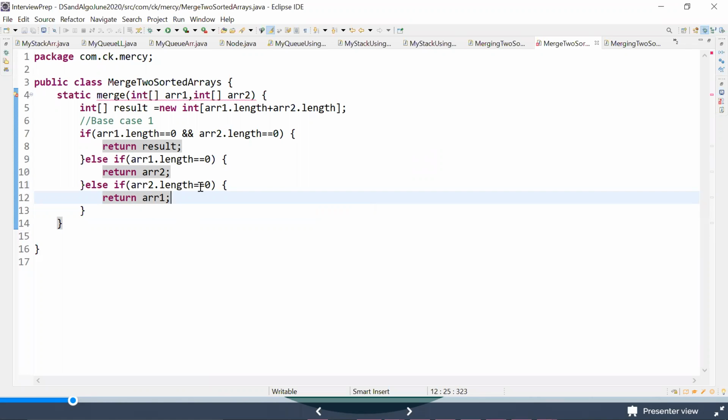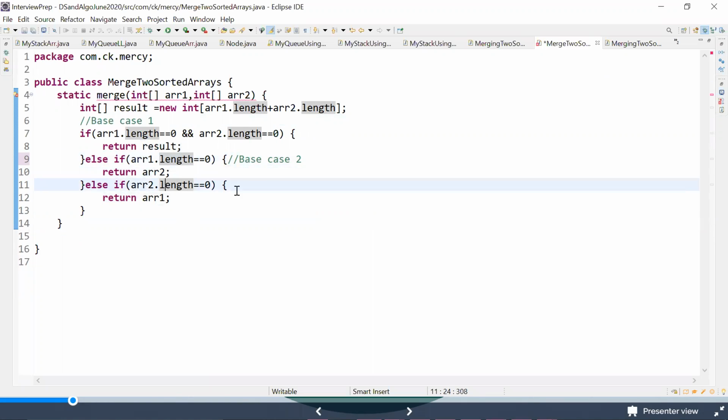Okay, what we try to do is, we have taken base case 1. Now this is our base case 2. So what is our base case 2 saying? This is our base case 2. And now we have one more base case, which is base case 3, something like this. We have taken 3 base cases.